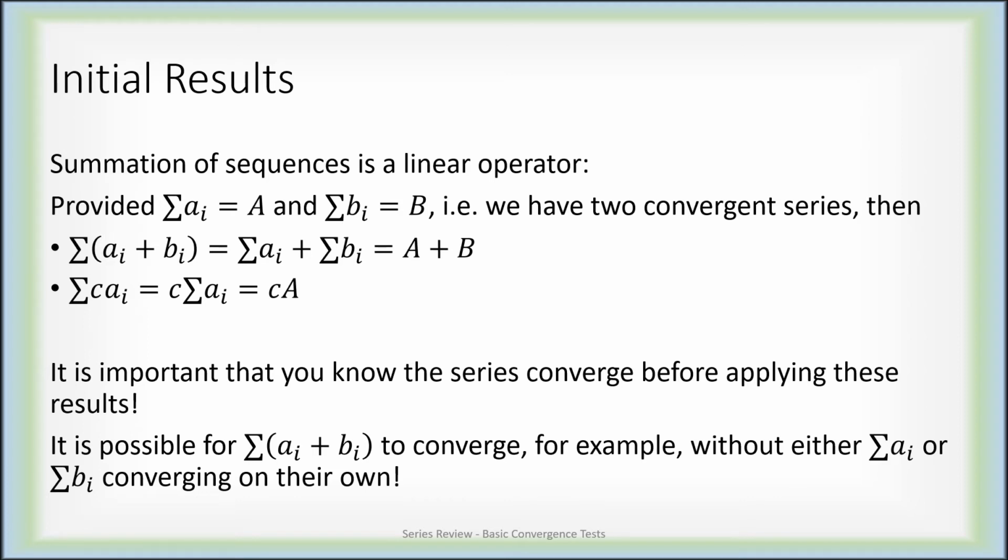For example, it's possible to define a_i and b_i so that this series converges, but these on their own do not. So somehow it is possible for the sum of a_i plus b_i to converge, but the sum of a_i to diverge and the sum of b_i to diverge. The quickest way, by the way, is just to let every single a_i be 1 and every single b_i be minus 1. Then here you'd have 1 plus 1 plus 1 plus 1, etc. That diverges to infinity. Minus 1, minus 1, minus 1, minus 1 diverges to minus infinity. But since a_i plus b_i is always 1 minus 1, or a 0, this is just a sum of a bunch of zeros and does converge.